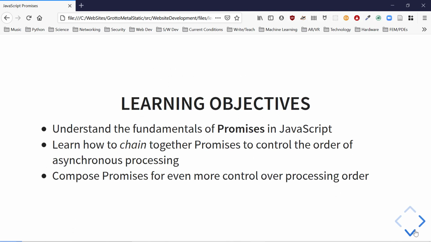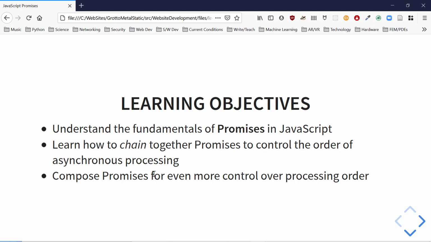Our goals here are to understand the fundamentals of promises in JavaScript: what these things are and how we're going to chain them together to control the order of asynchronous processing. This is a technique for asynchronous programming in JavaScript.